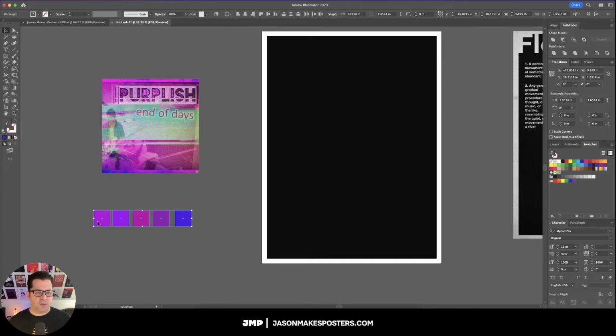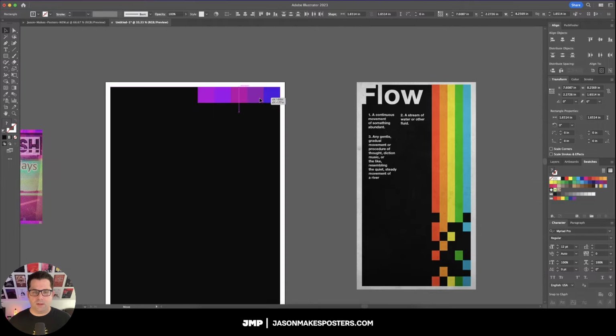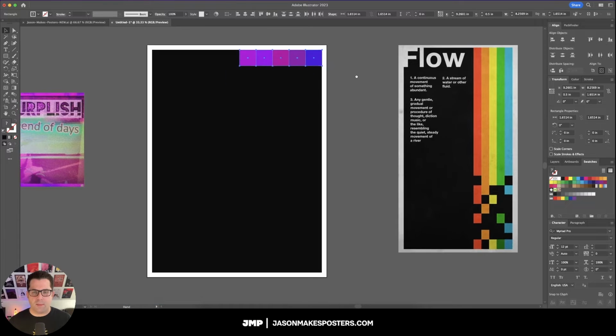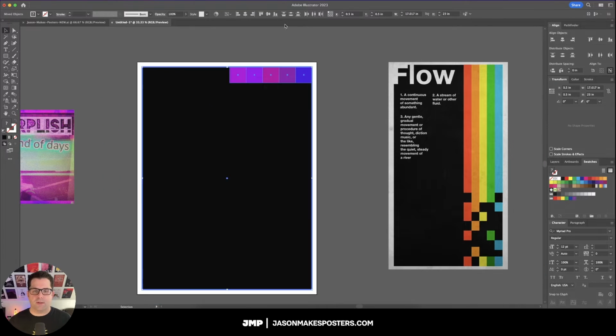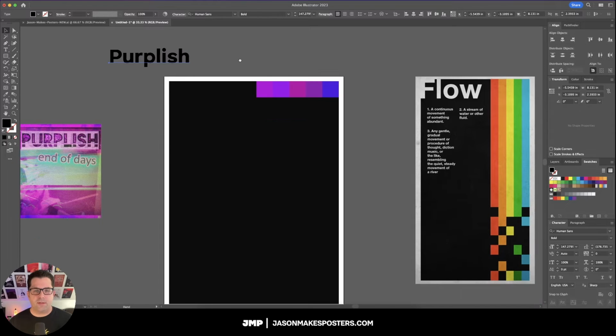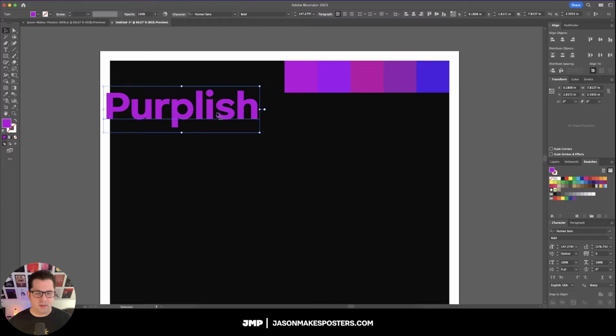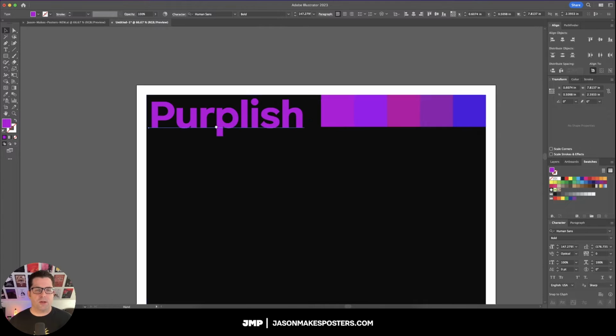All right, so now we're gonna make sure that there's no space between these, but pull up my align panel, and we'll attach it right up there to the top right. I'm gonna go ahead and group them together. All right, so what we need to do before we figure out exactly the placement of those boxes is we need to get our text down and see exactly where it's gonna fall. Thanks to Will Patterson's video that he uploaded yesterday, I was able to grab this font Human Sans, and I wanna give it a shot because I've never actually used it before. So I'm gonna use purple text instead of white text because it's purplish. All right, so I'm going to go ahead and kern this.